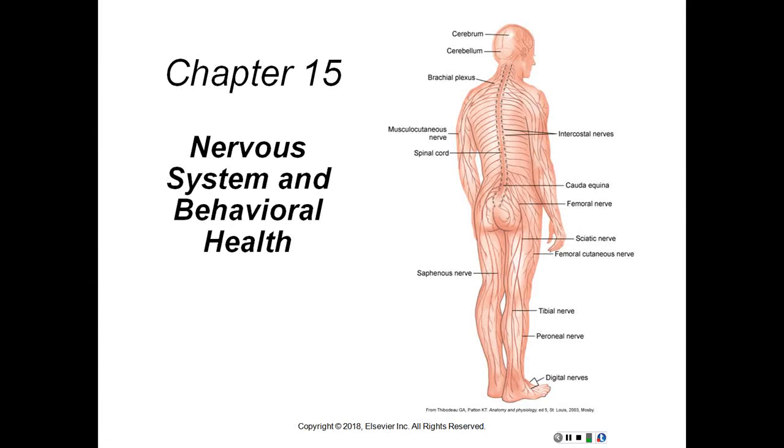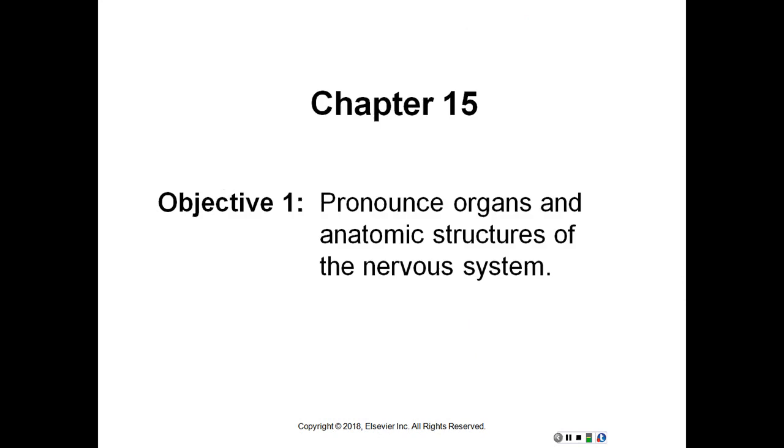This recording will begin Chapter 15 for the nervous system and behavioral health. So our first objective is to pronounce organs and anatomic structures of the nervous system, but first let's go over the anatomy and the function of the nervous system.